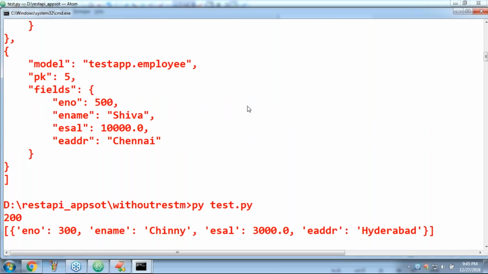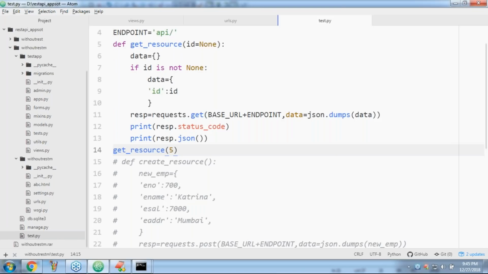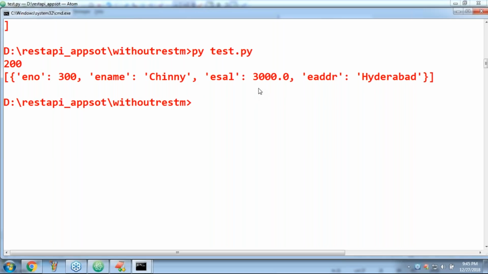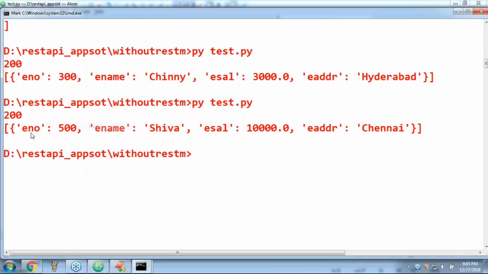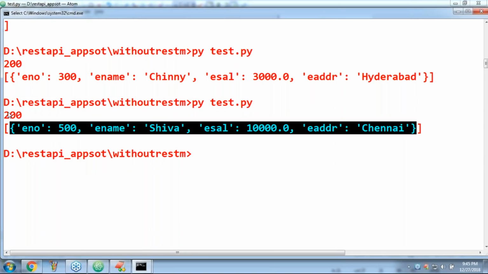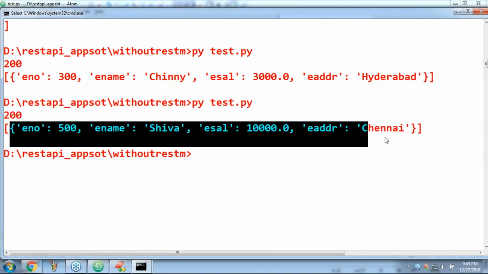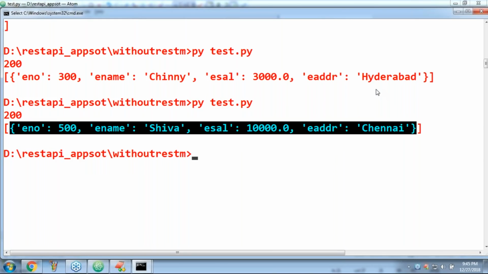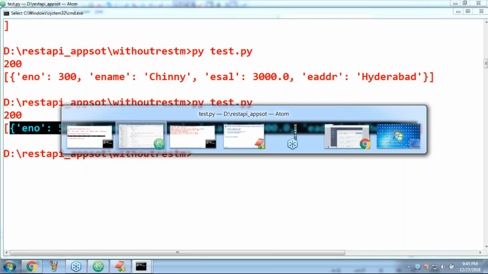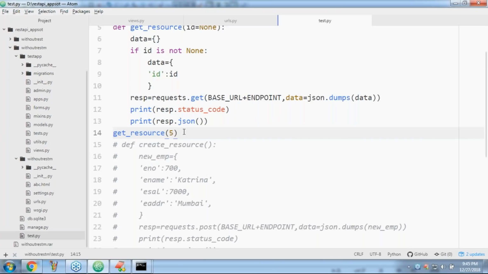So now let me cross check. The fifth employee record we are getting. So don't miss this 200. 200 is the status code, success. This is the thing we are getting. Suppose I'm passing 50. What will happen?